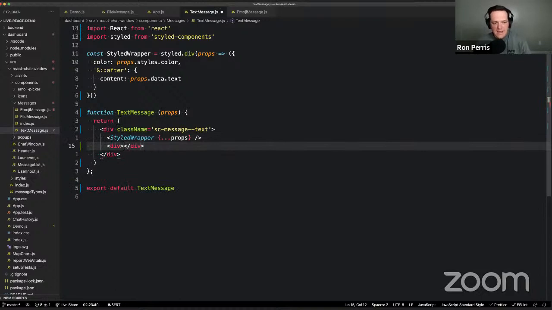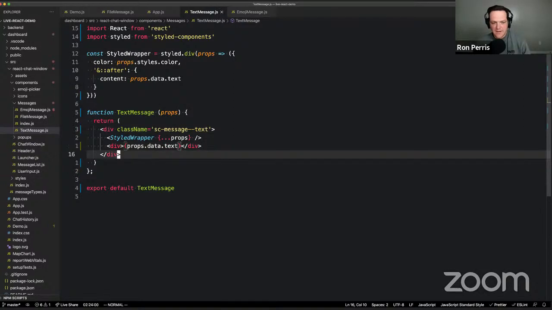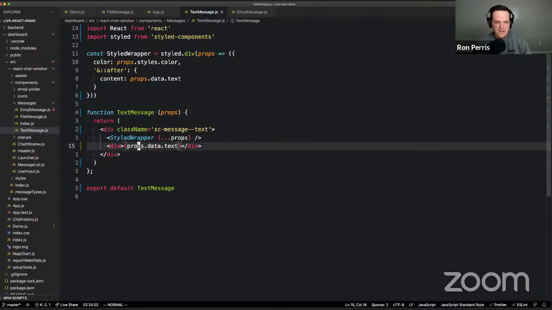And then inside the div, instead of putting the props data text inside of CSS context where we have all these escaping issues you mentioned, I'm just going to put it in here like a normal person. Just props.data.text, and now that's going to get HTML entity escaped by default. And I'm not going to have to worry about any sort of special CSS encoding issues.